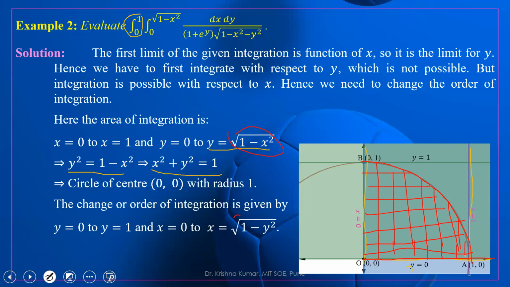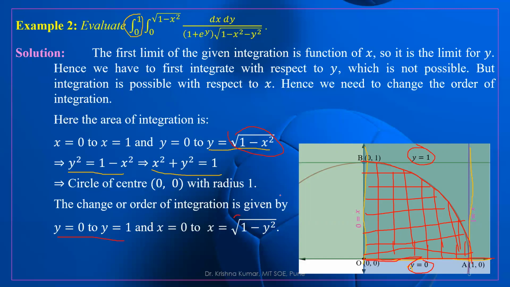Now in this area of integration, we have to see what is the minimum value of y and what is the maximum value of y. So the minimum value of y is 0, and the maximum is 1. So this is the lower limit and upper limit of y, y equal to 0 to y equal to 1.